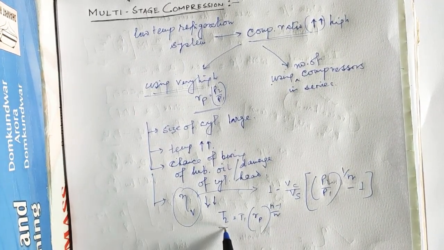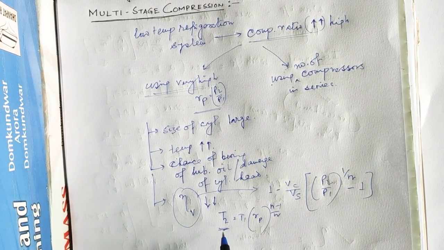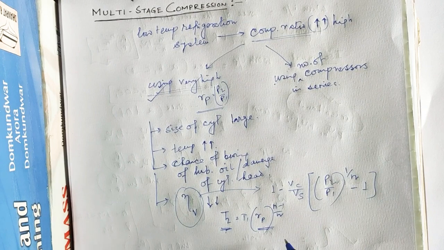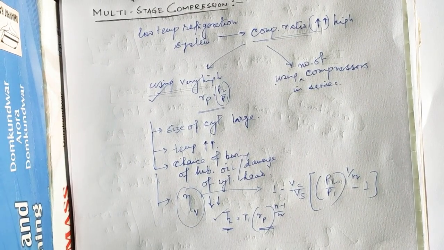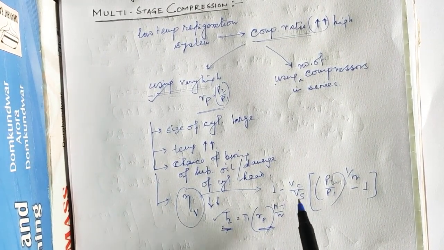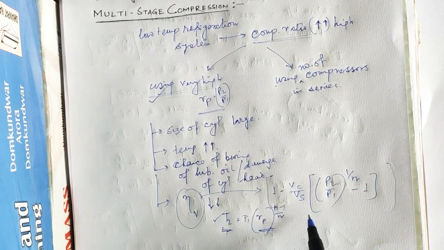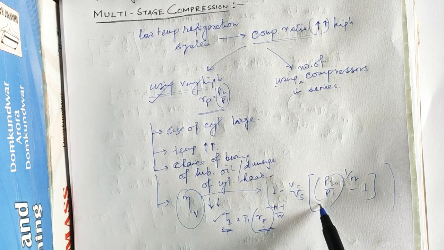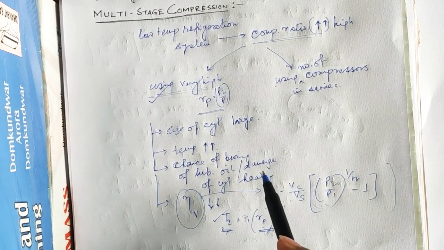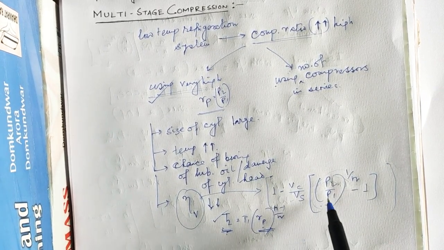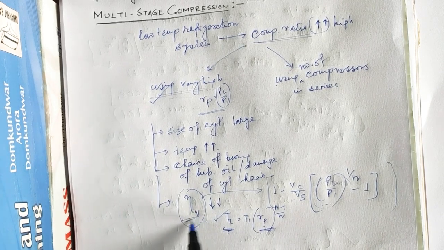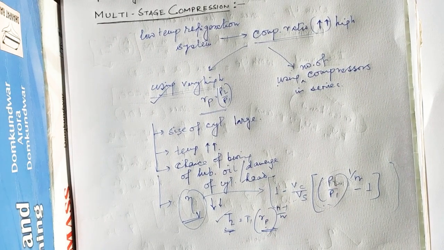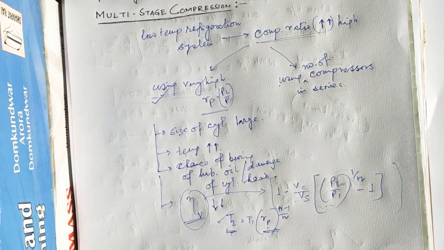So the delivery temperature T2 increases with an increase in the pressure ratio. If we use a high pressure ratio, obviously T2 will increase. At the same time, that will affect the volumetric efficiency. When the pressure ratio is increased, the volumetric efficiency eta V will decrease. But our objective is to improve the volumetric efficiency in order to get higher performance from the compressor.